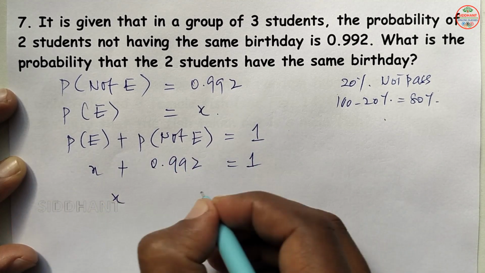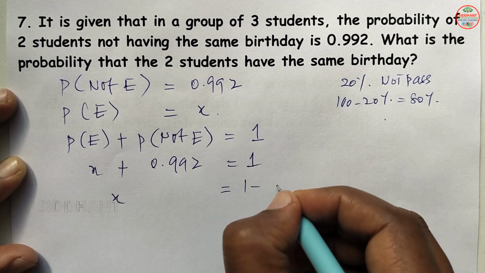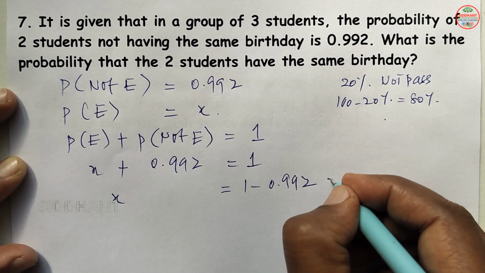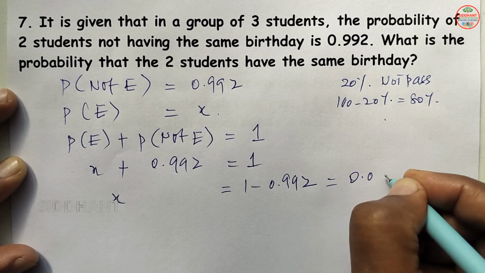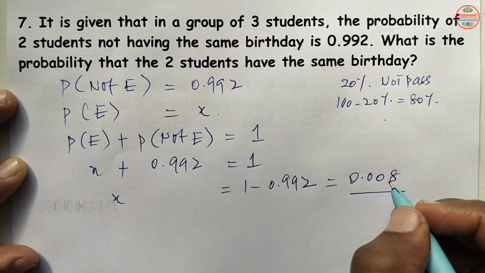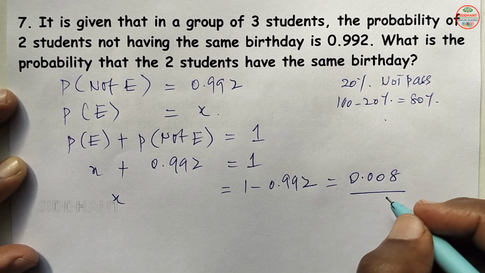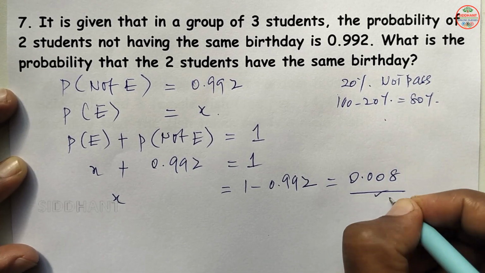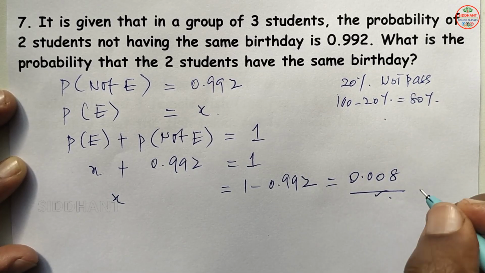So X is equal to 1 minus 0.992, so that will be 0.008. So the probability that 2 students have the same birthday is 0.008. So this is the answer.